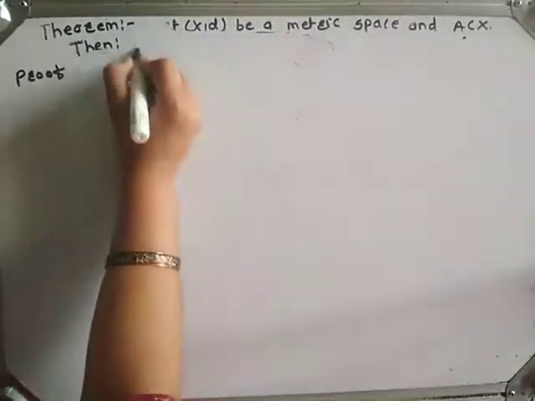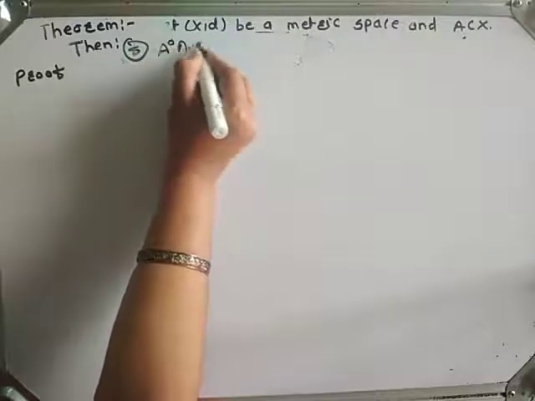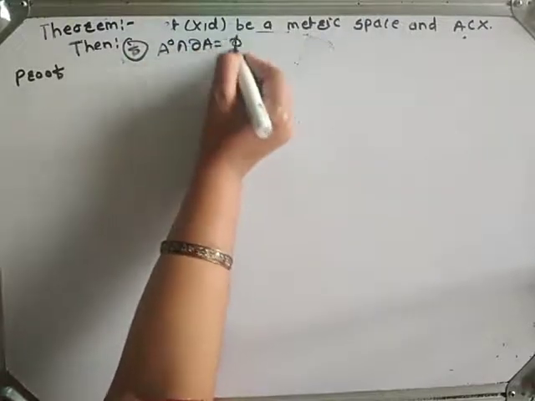Now we will prove part F. A interior intersection boundary A is equal to empty set.